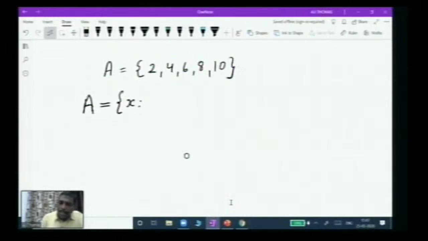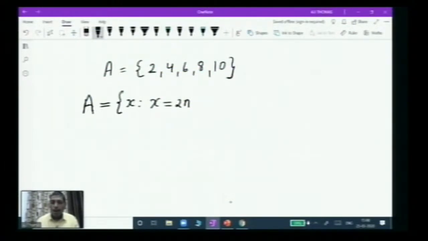So how can I write even? Either I can write in words that x is an even number. This is one way, and the other way is that I can write x equals 2n, because every even number is a multiple of 2. So these are the numbers which are multiples of 2. Actually, this is a mathematical statement I'm writing: x equals 2n.